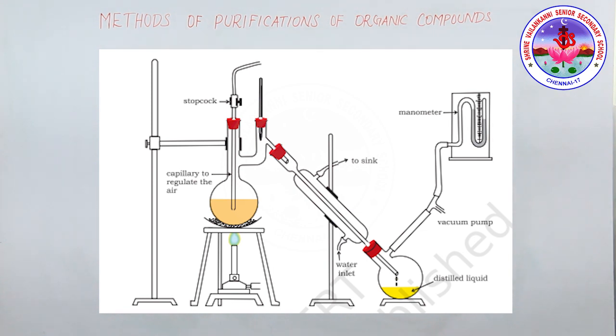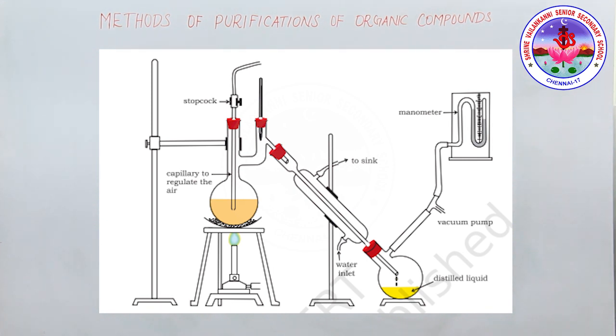A liquid boils at a temperature at which its vapor pressure is equal to the external pressure. The pressure is reduced with the help of a water pump or a vacuum pump. You can see that diagram. Glycerol can be separated from spent lye in the soap industry by using this technique.